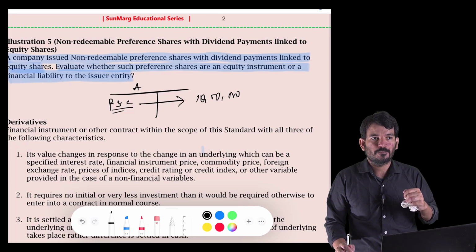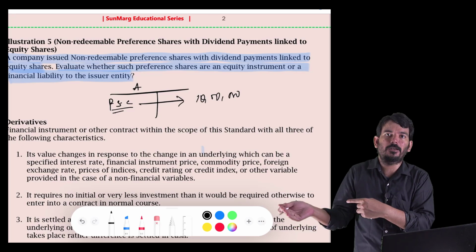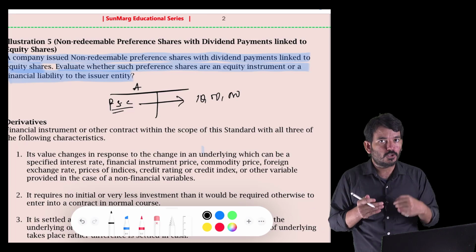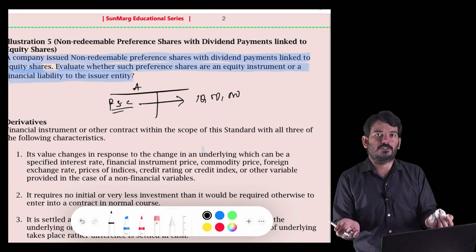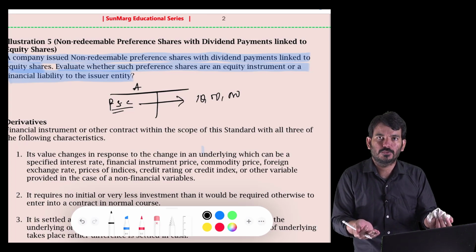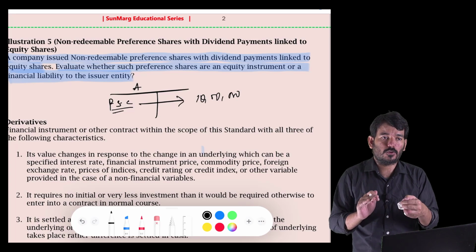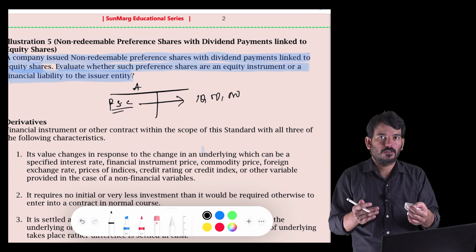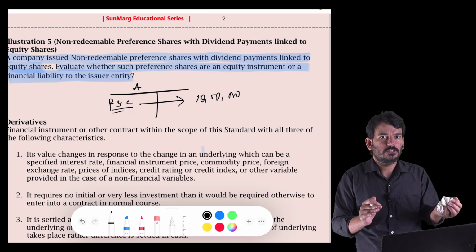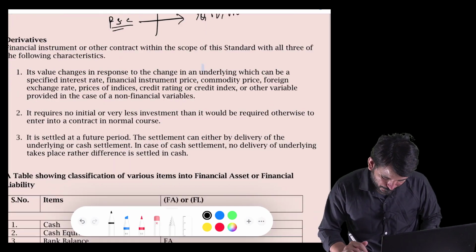Rather, I'm saying that I'll pay you when I'm paying for equity. So if I'm not paying for equity, I can defer this payment. So when there is a possibility for the issuer to defer the payment, there is no obligation. I can say, okay, I'm not paying for equity, I'll not pay for you also. So when I have that option, it is not a contractual obligation. I'll pay when I'm paying for equity. So when I'm going for liquidation, that time I'll pay you. So this is as good as your equity. So this is not a financial liability.